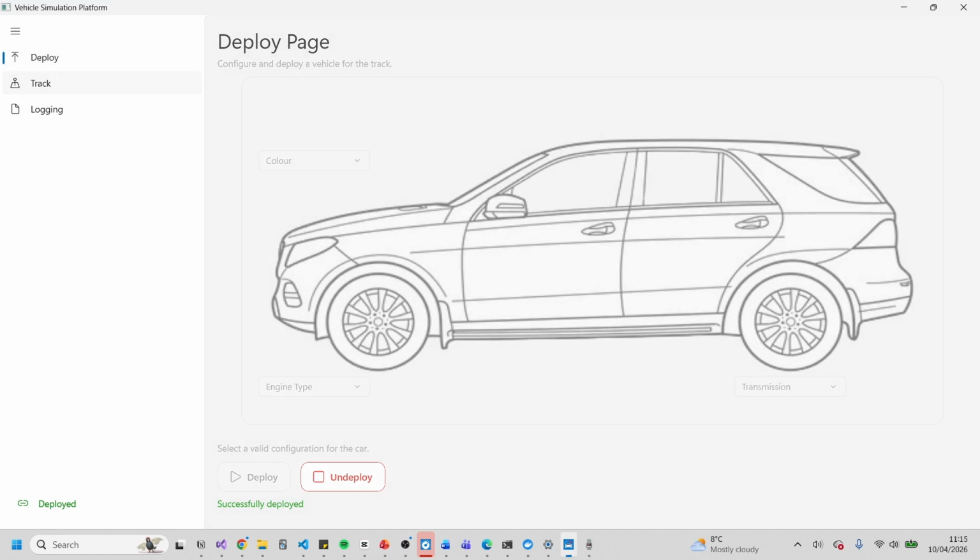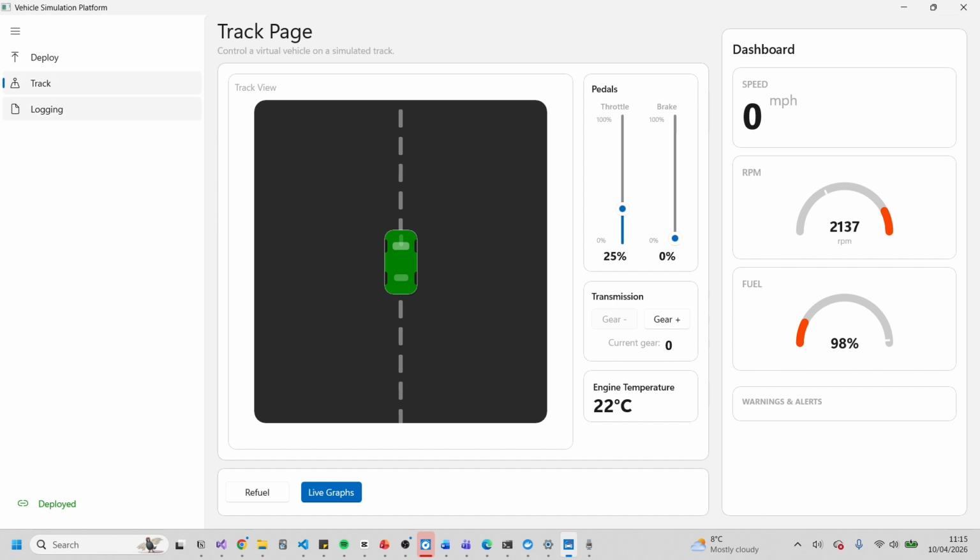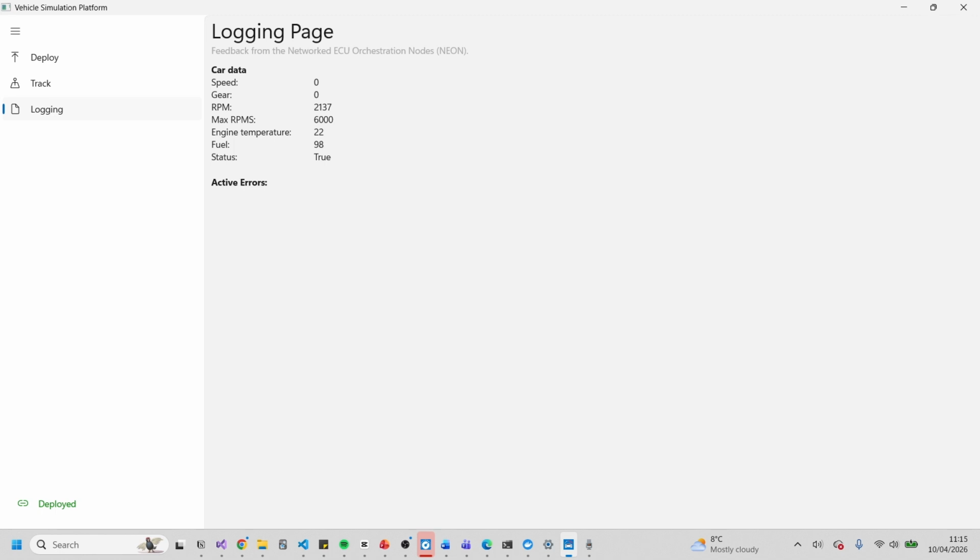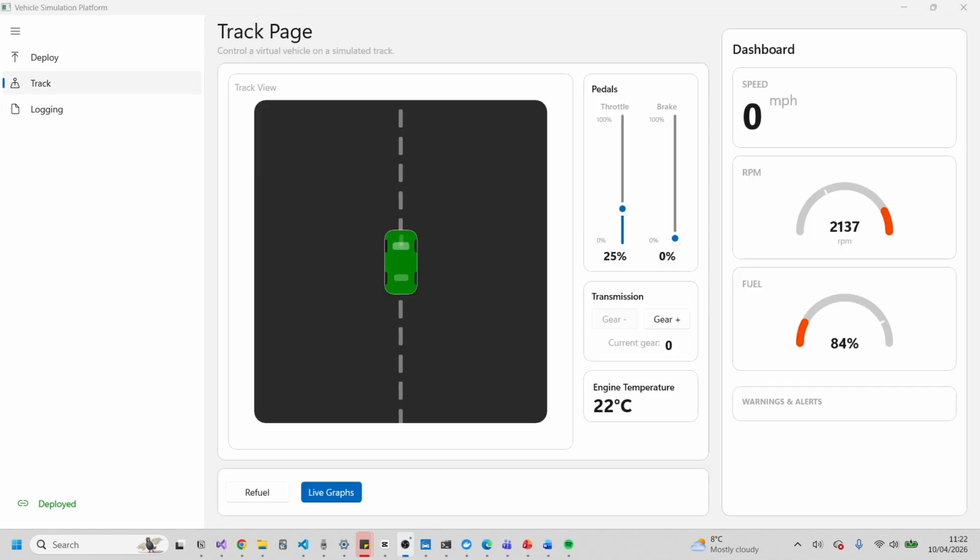When NEON has been deployed, the track and logging pages become visible. The track page is where NEON can be controlled and monitored, and the logging page is for debugging to see what raw data is being sent across the network from NEON.